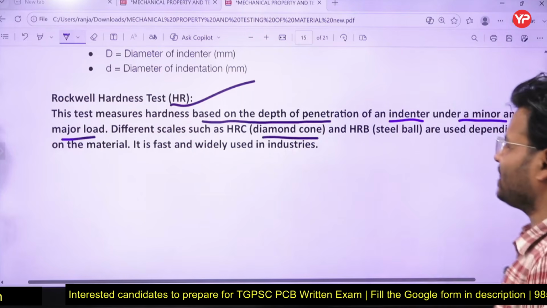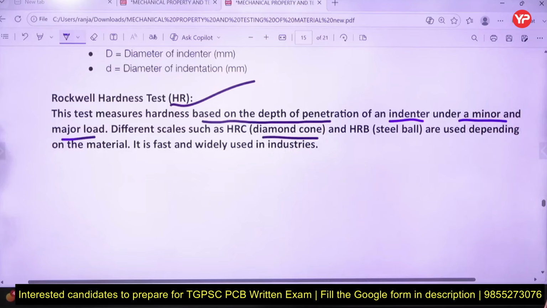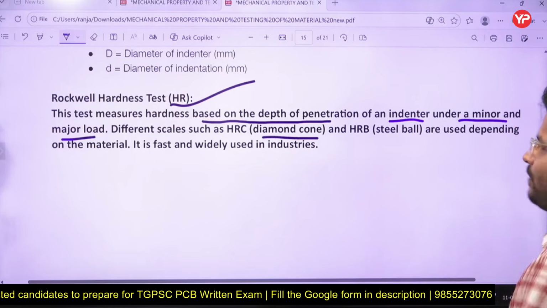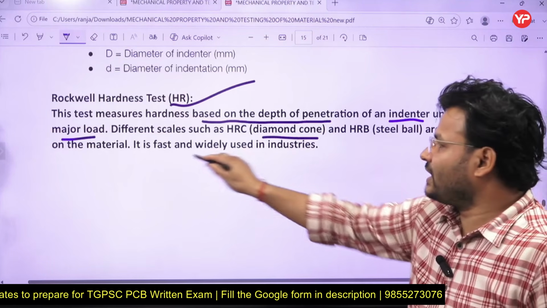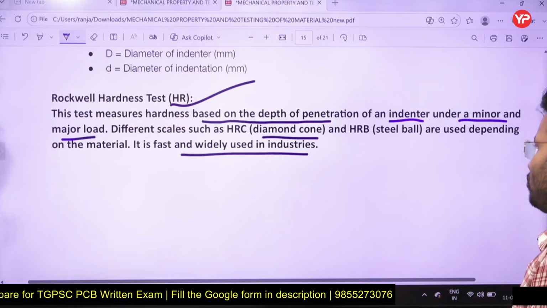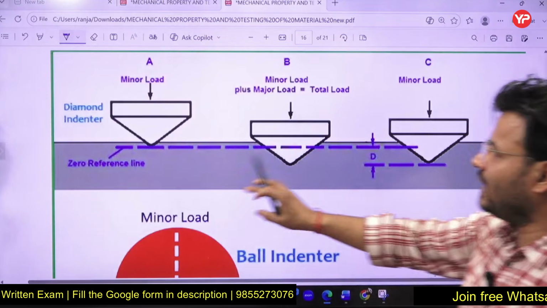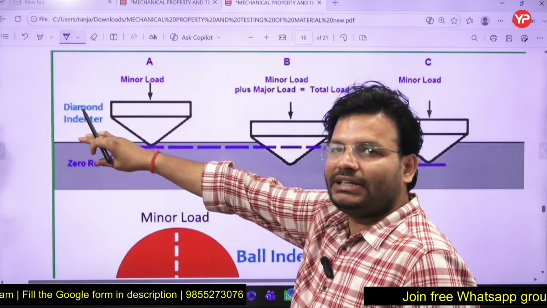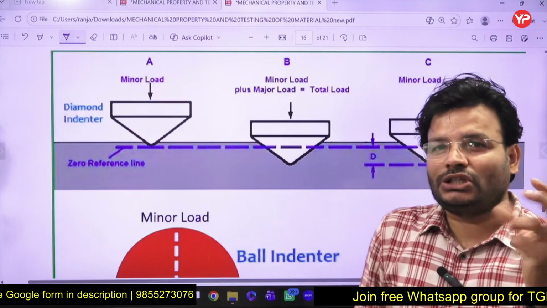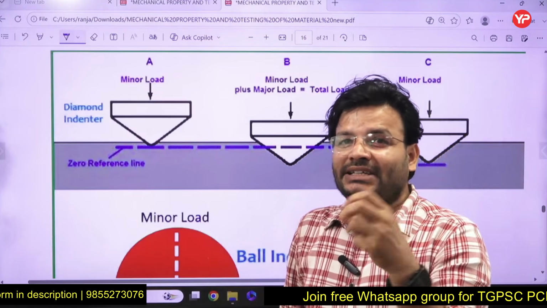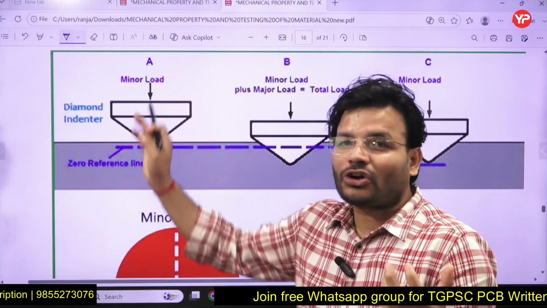And yes, different test scales are there, diamond cone, and all that. So mainly you have to keep in mind, it is fast and widely used in industry. The Rockwell test is mostly used for hardened steel. It is something like that. This is the minor load, a diamond indenter is there. That question is also going to be asked: in which case is a diamond indenter used to get the hardness? It will be the Rockwell hardness test.